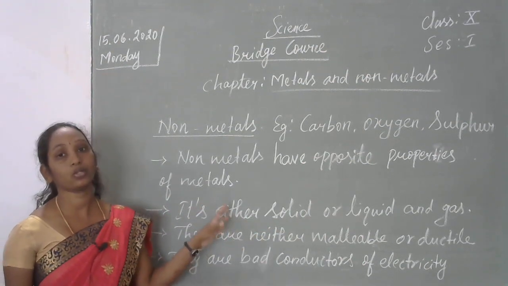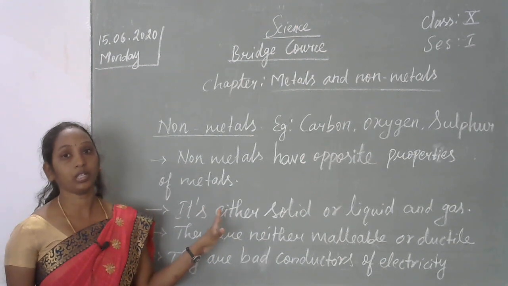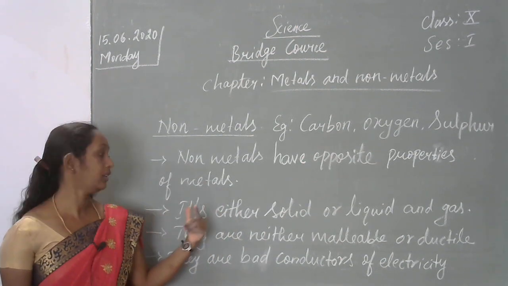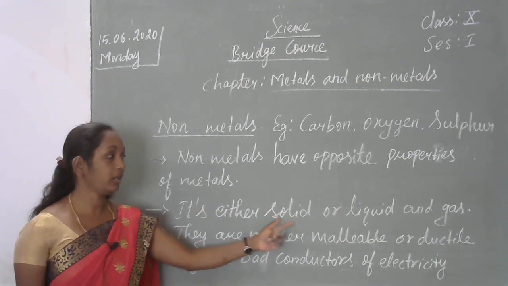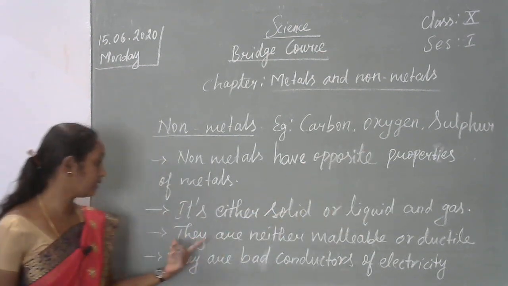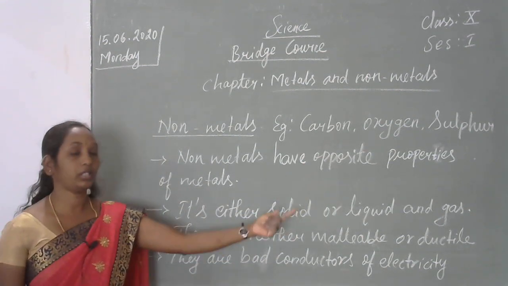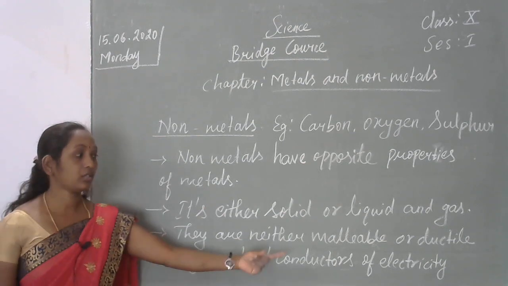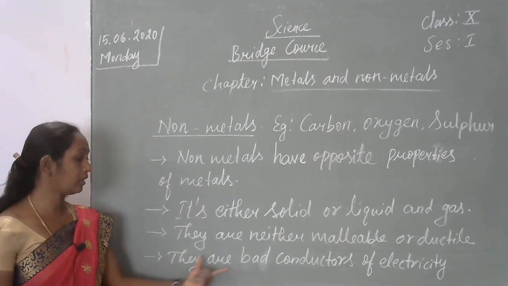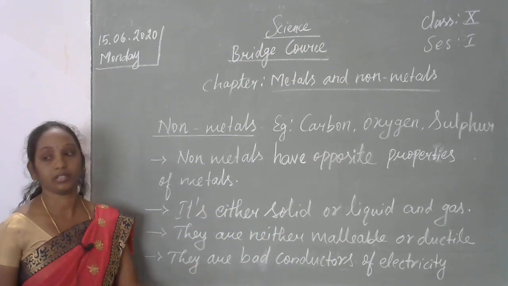Most of the metals are solid except mercury. Mercury is a liquid metal. Like that, non-metals may be solid or liquid or gases. They are neither malleable nor ductile. They are bad conductors of electricity. Non-metals are bad conductors of electricity.